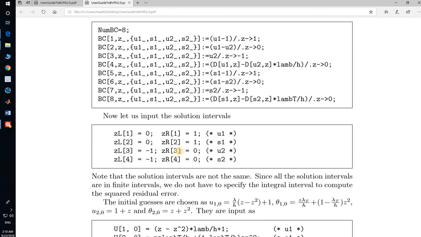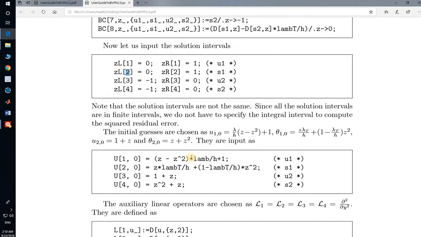Now let's move on to the third one. Now let us input the solution interval. The solution interval is 0 to 1. Here 1 is used for u1, 2 is used for u2, s1, 3 is used for u2, and 4 is used for s2. There are four unknown variables. Now let's move on furthermore.